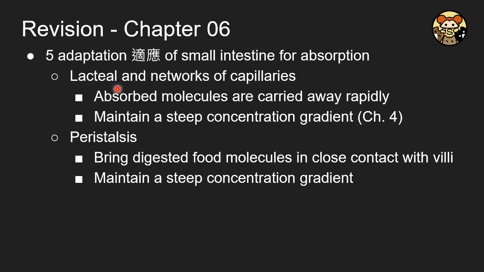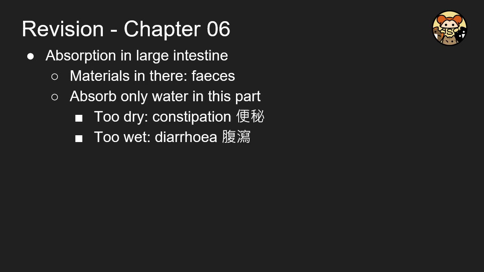And also a large network of capillaries can be found in the small intestine because it will carry away the absorbed molecules rapidly and maintain a steep concentration gradient, which is a concept in chapter 4. And then peristalsis will continue to go through your small intestine. It will bring the food close enough to the villi and it will maintain a steep concentration gradient.